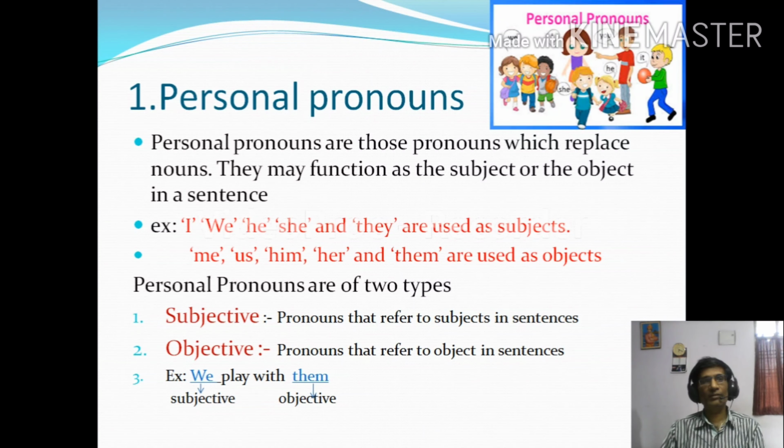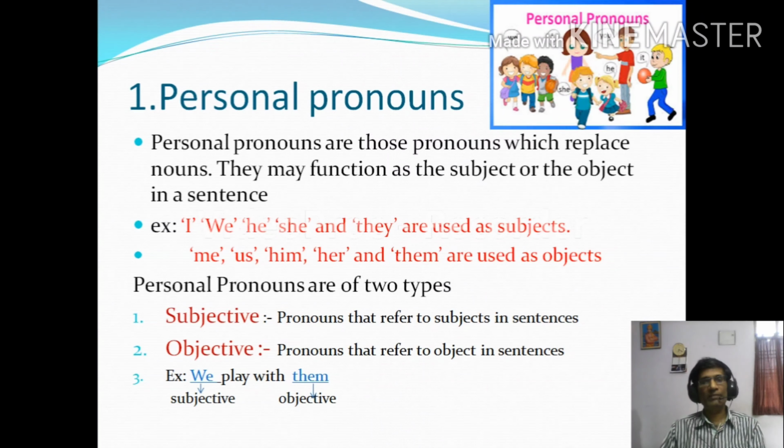In the next slide I have given you the list also. So personal pronouns are of two types. What are they? Type 1, subjective personal pronoun. Type 2, objective personal pronoun. What is a subjective personal pronoun? Subjective personal pronouns refer to subjects in sentences. Okay, so it refers to the subject in a sentence. Objective pronouns refer to objects in sentences.